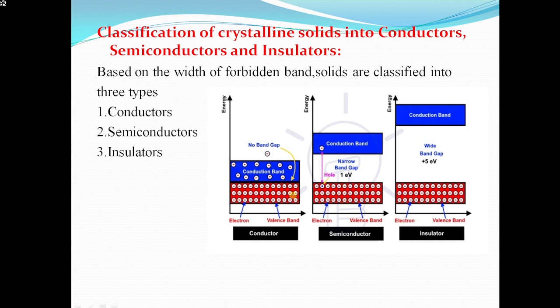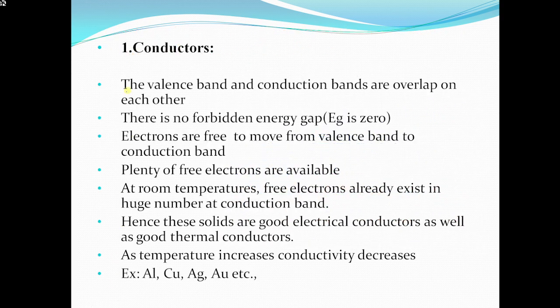So what is meant by valency band? The valency electrons are filled in the valency band. The band which is occupied by valency electrons is called the valency band. The band above the valency band, the topmost band, we call the conduction band. Now we'll discuss briefly conductors, semiconductors and insulators. If we start with conductors.